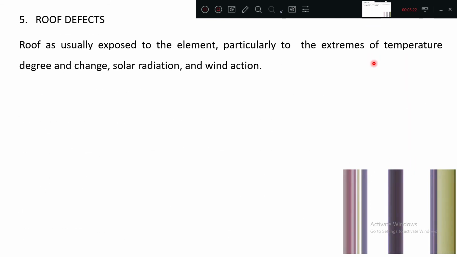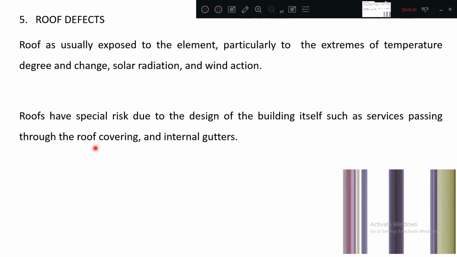Roof defect. What is this roof defect? The roof is usually an exposed element. It is exposed to the extremes of temperature, change in solar radiation and wind action. So all the external parameters are acting directly on the roof.